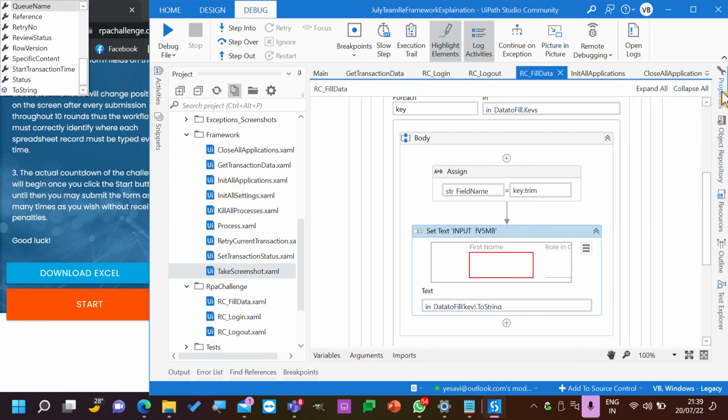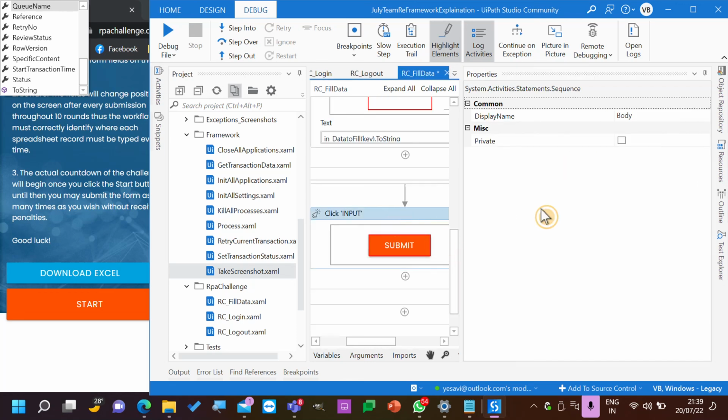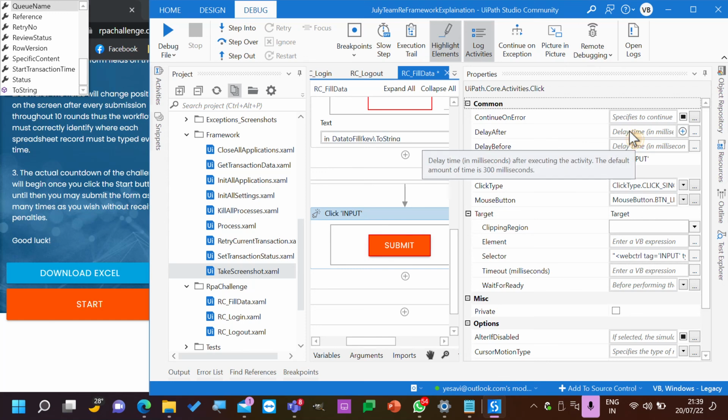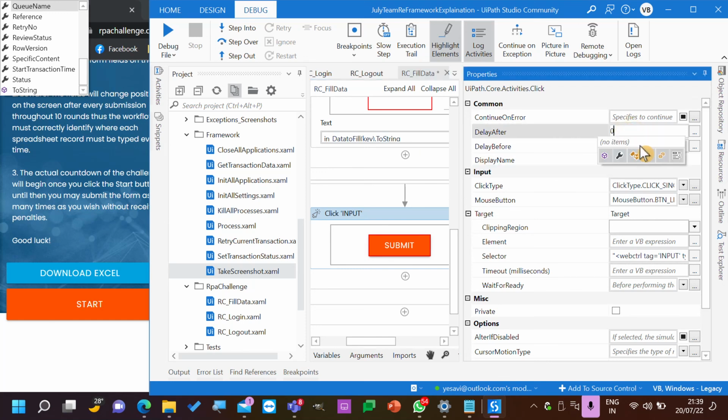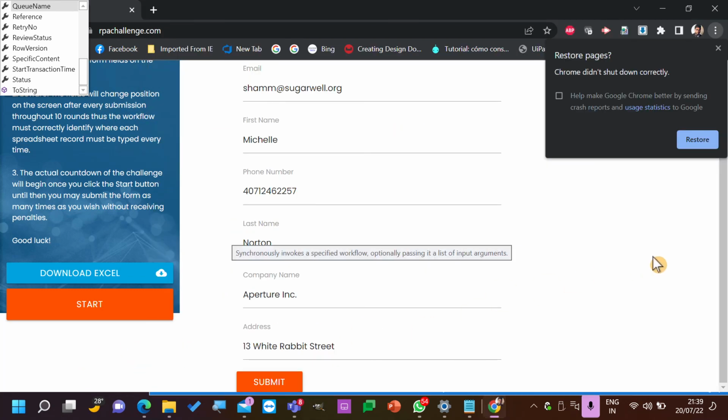RC field data. Here in the properties, set status, delay after, let's keep 0. Delay before, let's keep 0. Wait for ready, let's keep none. By the time the next item comes, it will be ready. And then string format, this is done, everything is done. Data to fill is also done. So click on submit. Delay after, not required. Delay before, not required. And let's also set send window messages or simulate click. Okay, now run. Let's run the file. Let's see how fast it will do.